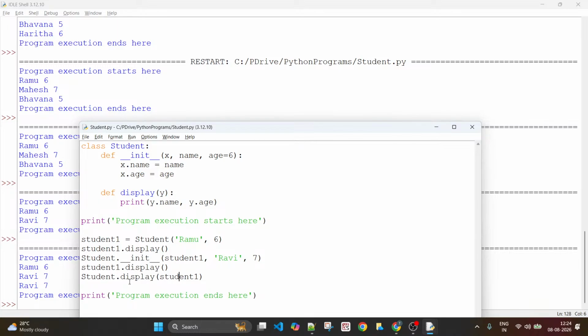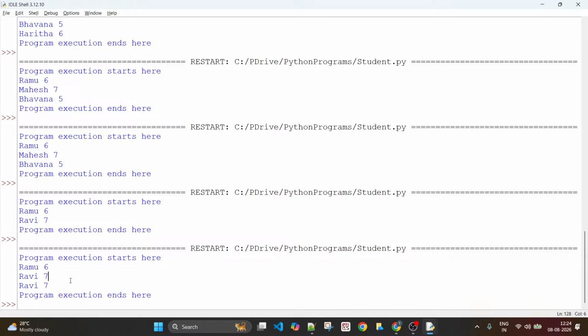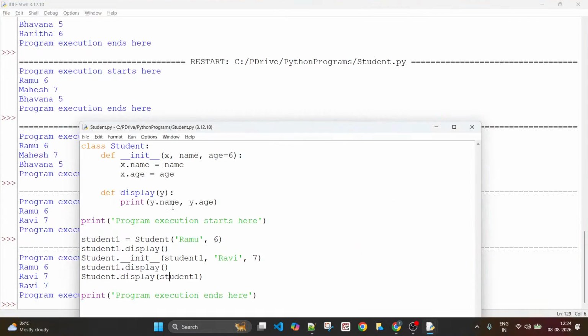Then I have also called student.display. Here student is the class name dot display, but I have passed student one as an argument. When I passed student one as an argument, student one's name got updated to Ravi. So you see Ravi here. Student one dot age has been updated to 7, because you have updated it here, and that's what you see in the latest display. So this is how you can understand that these are different ways of calling the methods.